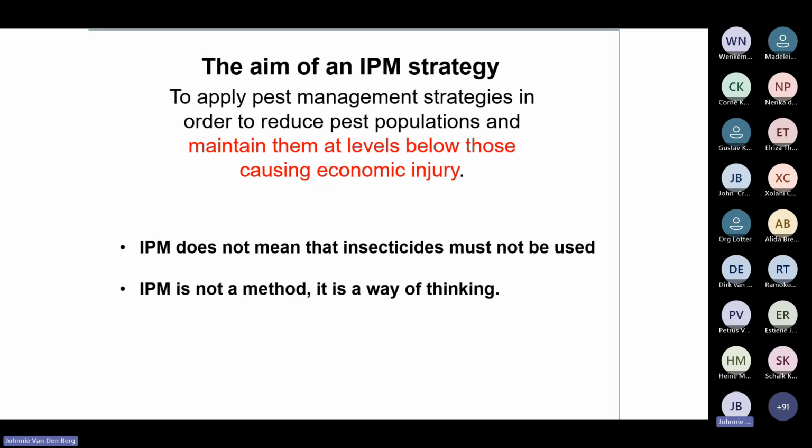IPM does not mean that insecticides must not be used. And IPM is not a method or a recipe. It is a way to think about how to control pests. And IPM doesn't mean biocontrol only. It doesn't mean organic farming. It just means you need to think and plan to do a good job in managing pests.